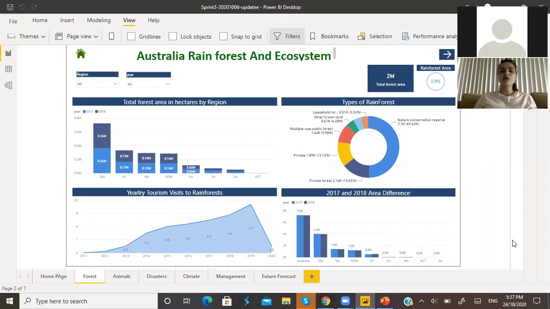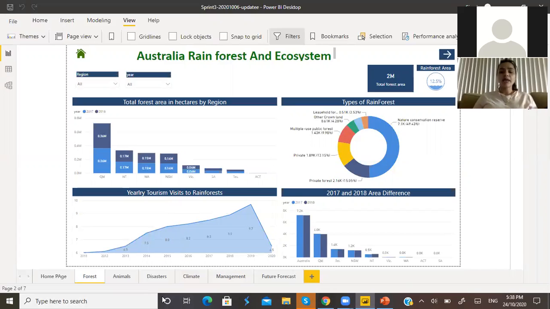First, I had to clearly mention the yearly tourism visits to the Australian rainforest. As this graph shows, visitors to the Australian rainforest increased from 2011 to 2019, but decreased by 2020.